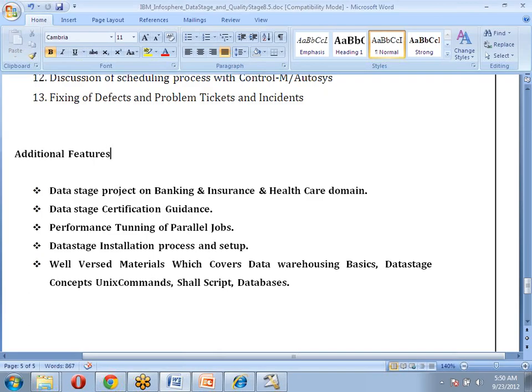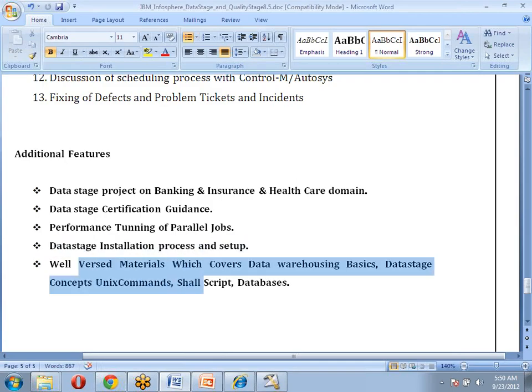What kind of things they are going to ask you in certification: even installation onwards, they concentrate on the administration side, database side, transformation side, and performance tuning. These are the things we are also going to discuss. The installation and setup will be completely taken care of by my admin. He is going to install it on a machine. I'm not going to be involved in the installation and setup process.